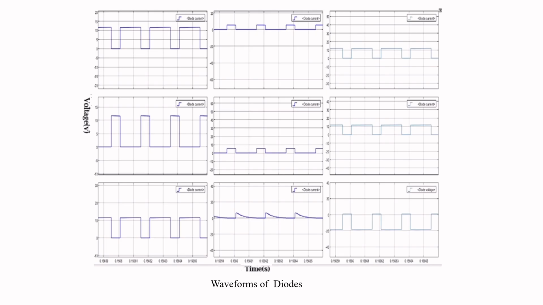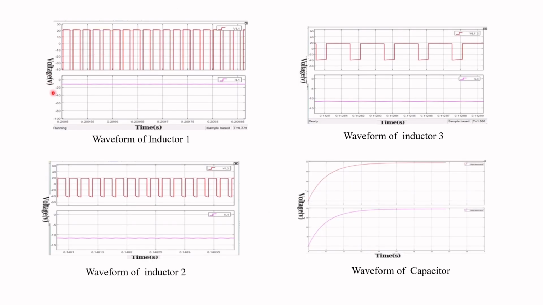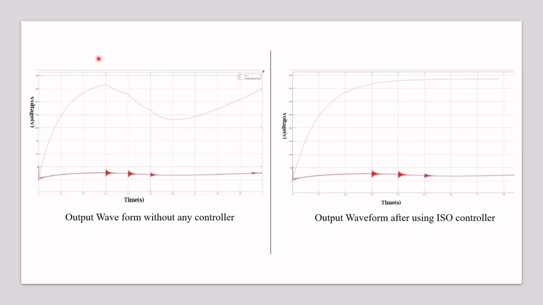This graph represents the diode voltage waveform with respect to time, taken from the simulation. In this graph we can see the 3 inductor voltages with respect to time and the 2 capacitor C1 and C2 output voltage waveforms. This is the output of the converter circuit, from which we can see that without using any controller, the output is very fluctuating. By using the ISO MPPT controller, the output of 350 volts is almost constant.